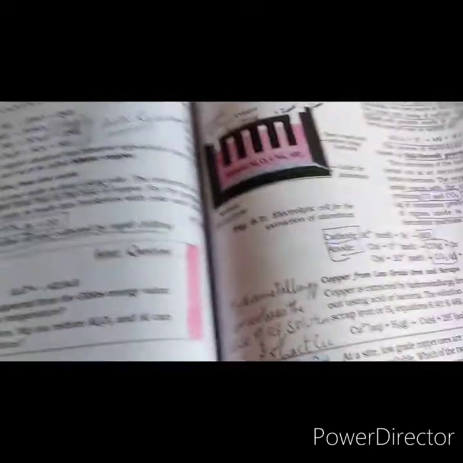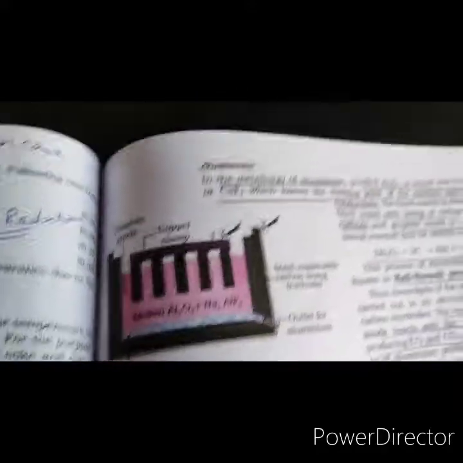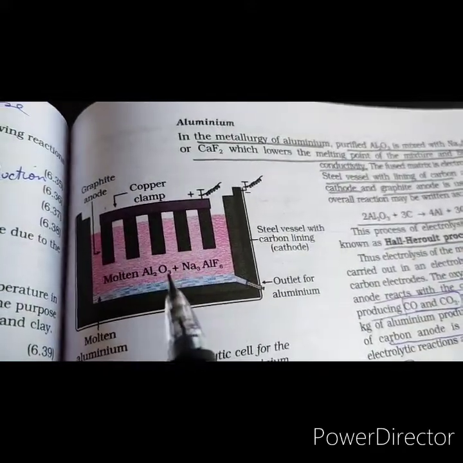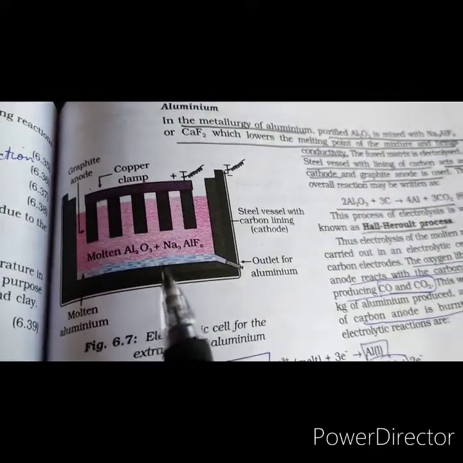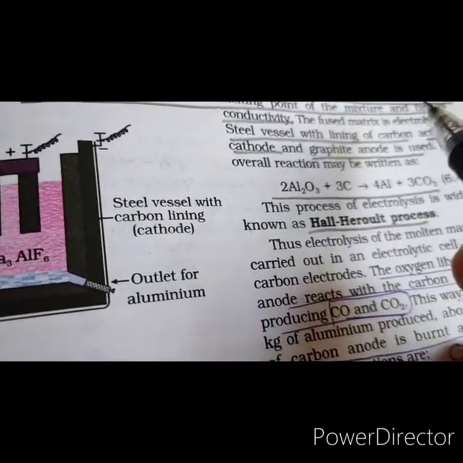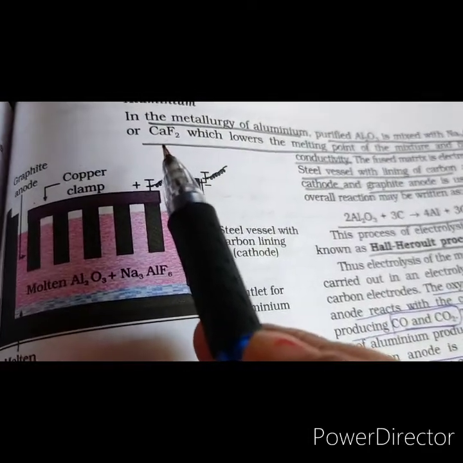So we can see here an electrolytic cell for the extraction of aluminium. In the metallurgy of aluminium, the alumina which we have purified by the process of leaching is mixed with cryolite, Na3AlF6. This is the formula of cryolite. Or we can also add calcium fluoride.